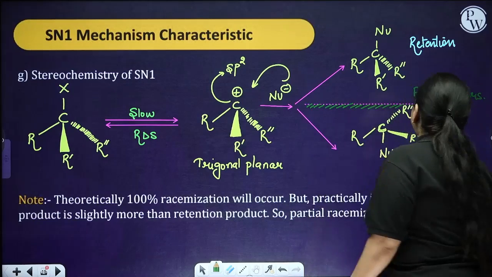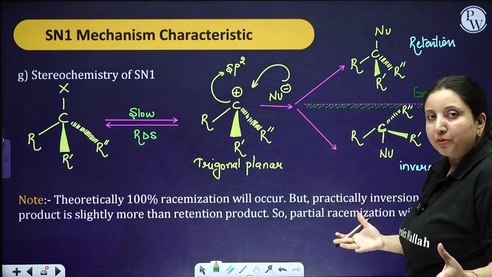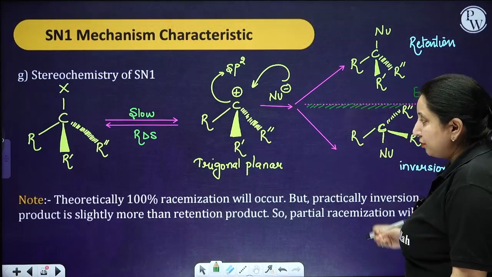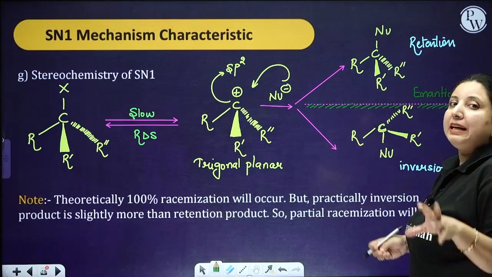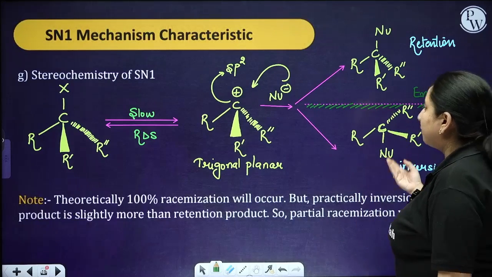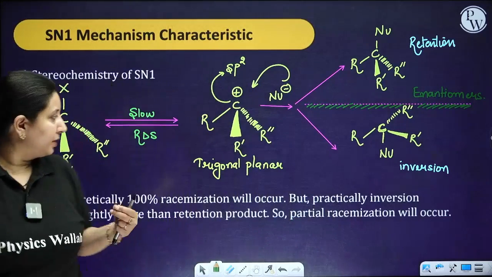So basically, by looking at this particular reaction, we can say that we are having two types of products. So we are getting a mixture of the retention product and the inversion product. Now theoretically, 100% racemization will occur, because I have got the mixture of the two.